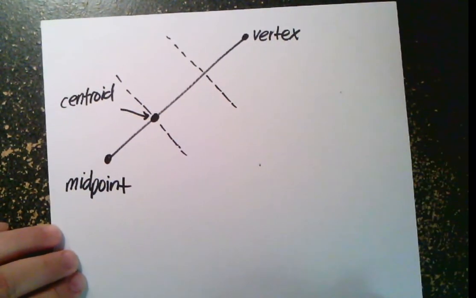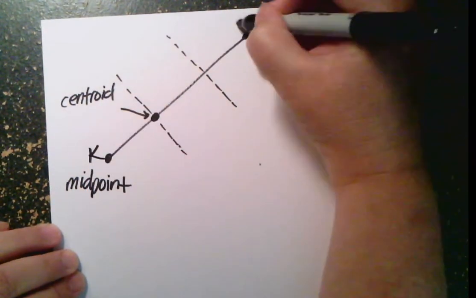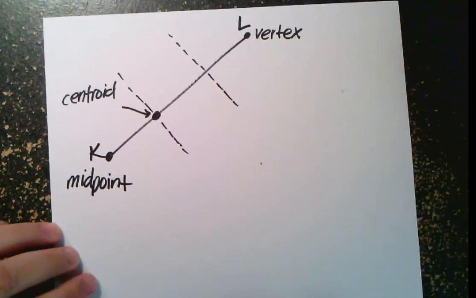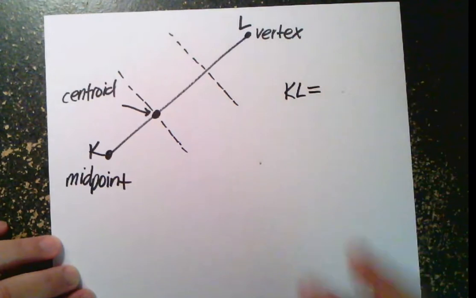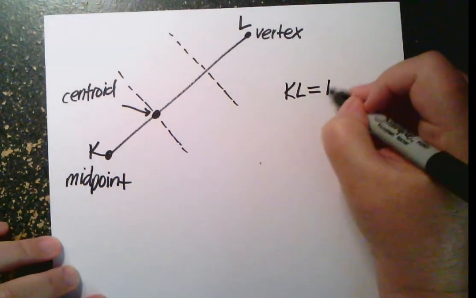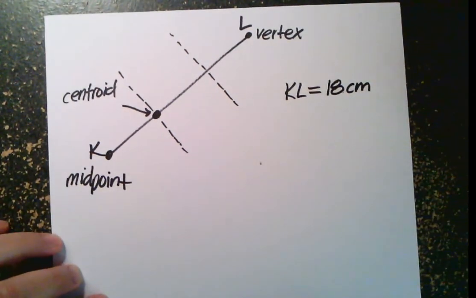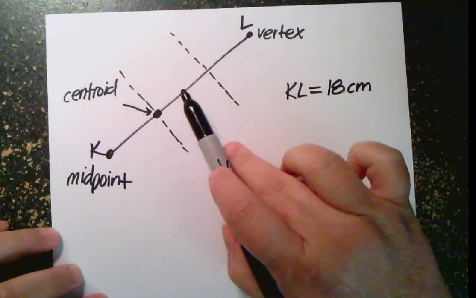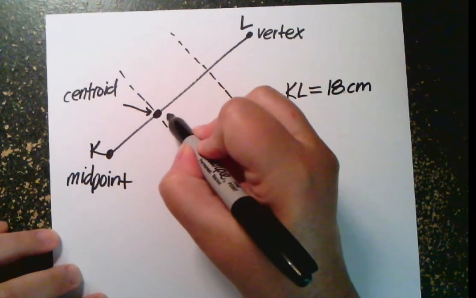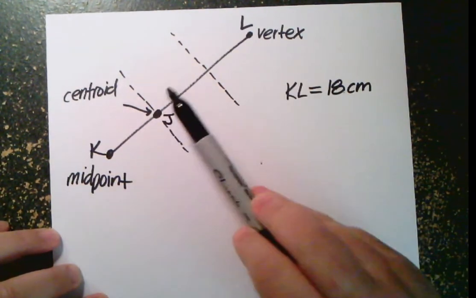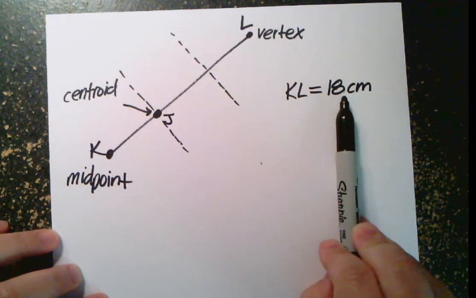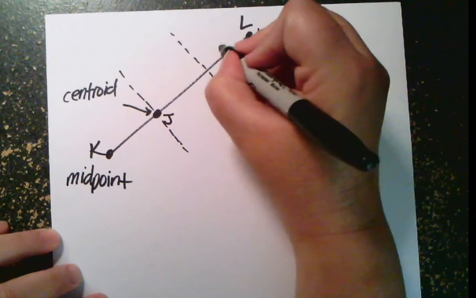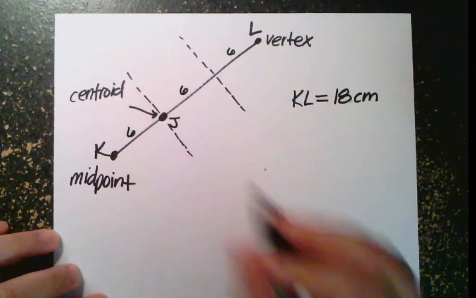So let's suppose that this is segment LK or KL, either way. And what if I'm told that the entire length of KL is 18, let's say centimeters. If I want to know how much is here and how much is here, let's call this point J. If I want to know the length of JL and the length of JK, I have to take this number and divide it into 3 pieces, just like cutting that candy bar into 3 pieces. 18 divided by 3 is 6, which means I have 6, 6, 6.